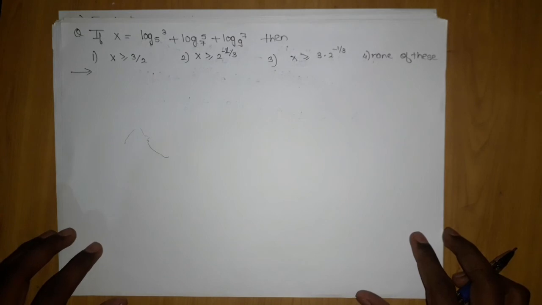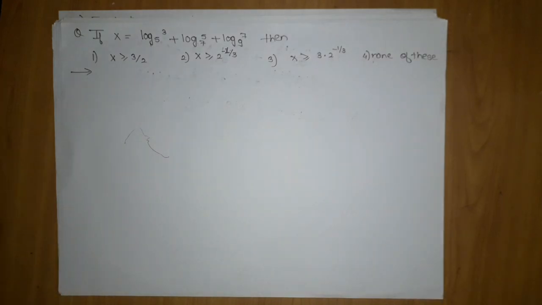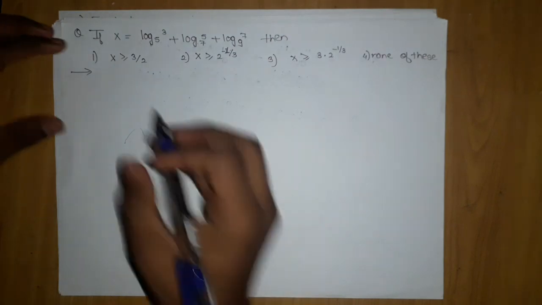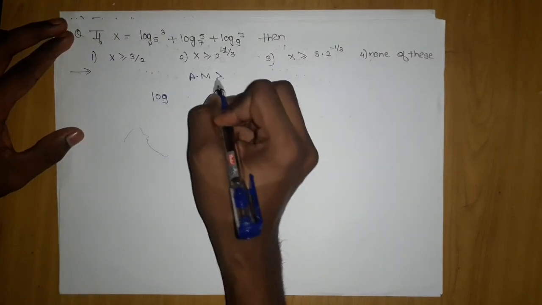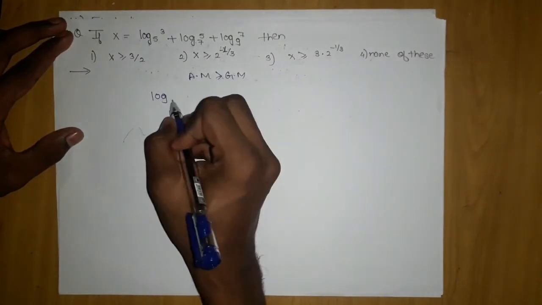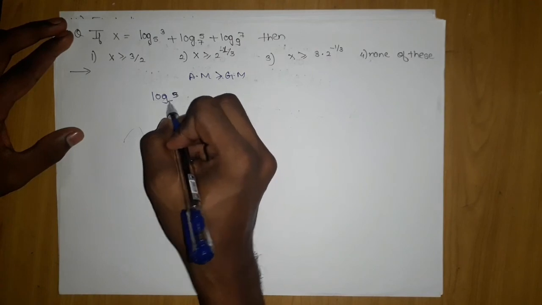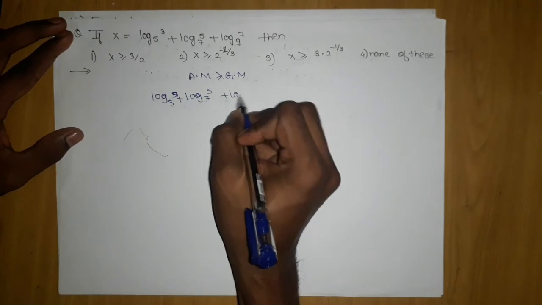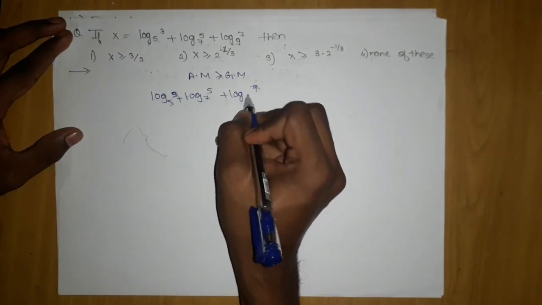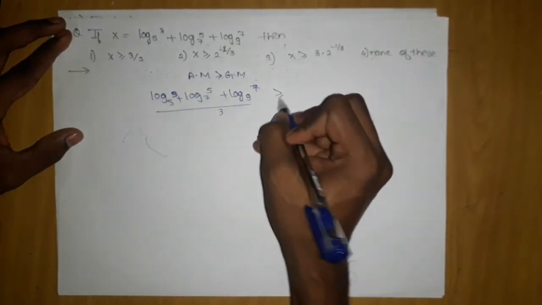The next question which we are going to come across, the last question of this session, is: if x is equal to log 3 to the base 5 plus log 5 to the base 7 plus log 7 to the base 9, then we want to get the x value. So if I take these terms and apply AM greater than or equal to GM, (log 3 base 5 plus log 5 base 7 plus log 7 base 9) by 3 is greater than or equal to what?